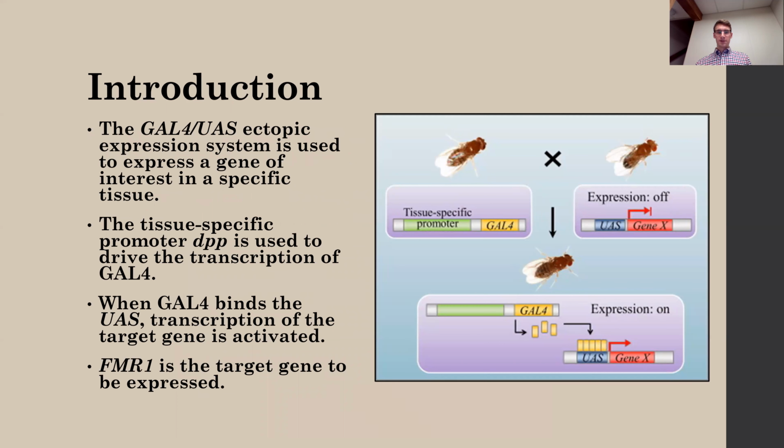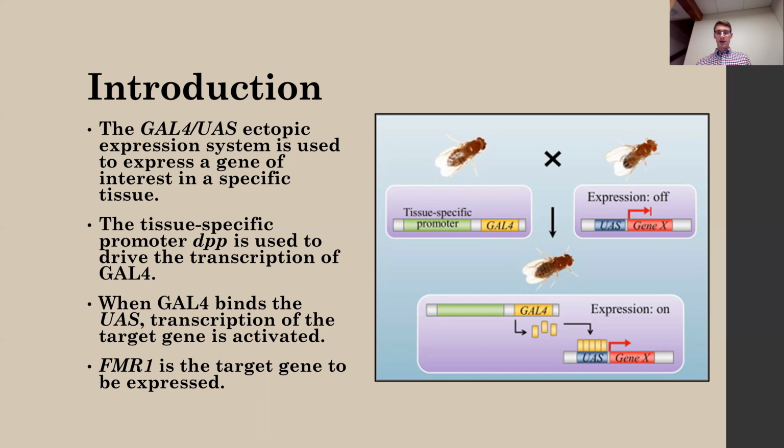The primary technique I used in this research is the GAL4 UAS ectopic expression system. This is a system used to express a gene of interest in a specific tissue. It starts with two genetic variants of flies. The first contains the GAL4 gene, which encodes the GAL4 transcription factor, and it is driven by a tissue-specific promoter. The promoter used in this experiment is DPP, or decapentaplegic. The other fly variant contains the target gene to be expressed, fused with the UAS, or upstream activation sequence.